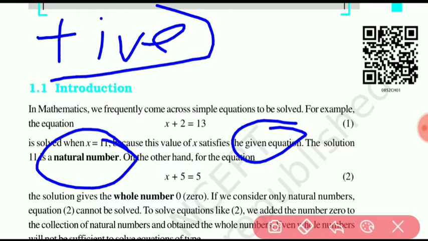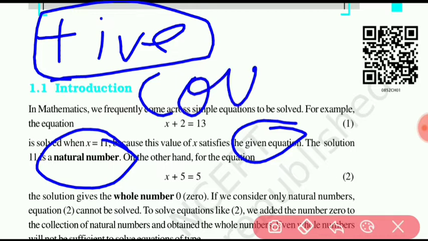Students, what is a natural number? A natural number is a positive number. Natural numbers are counting numbers.